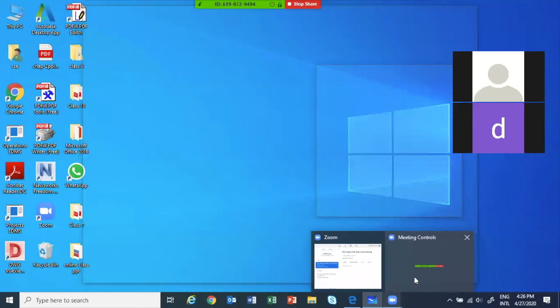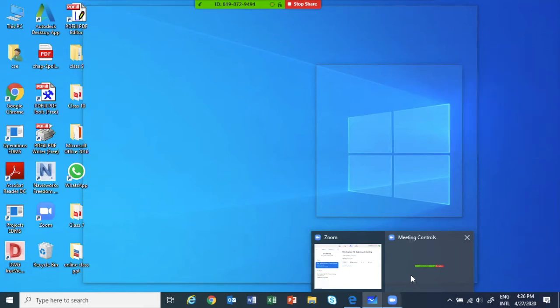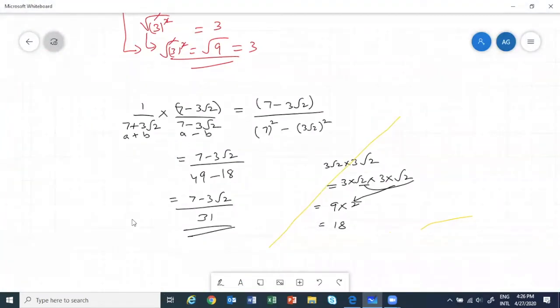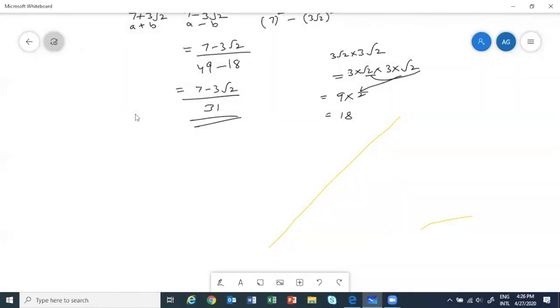Clear? Ahad, Maria, Aditi, Tasneem. Good. Pradeep. Right. Good. So see, all these things are very important.